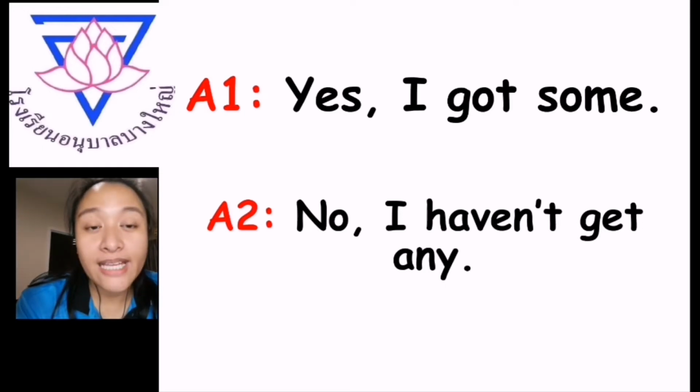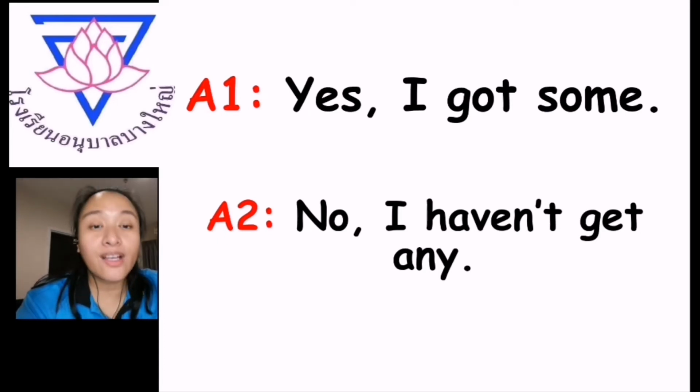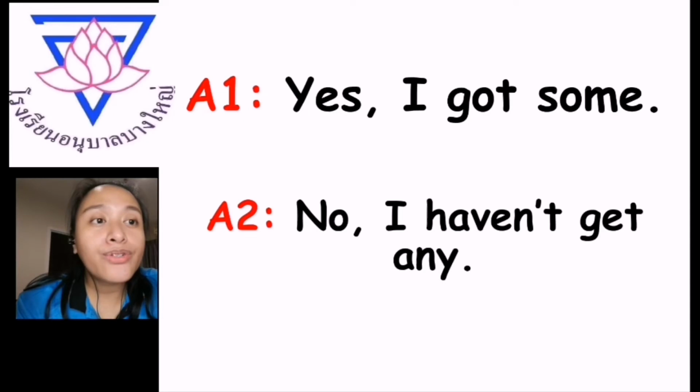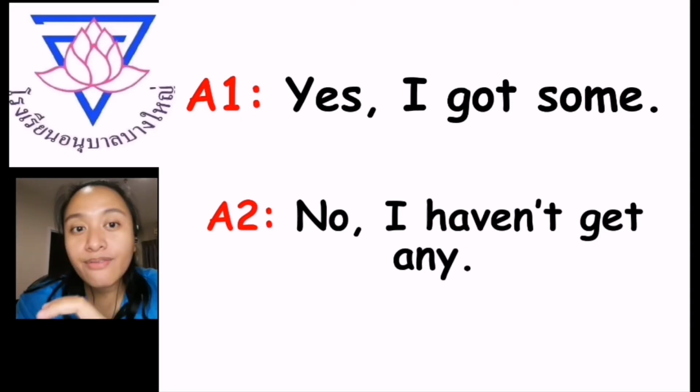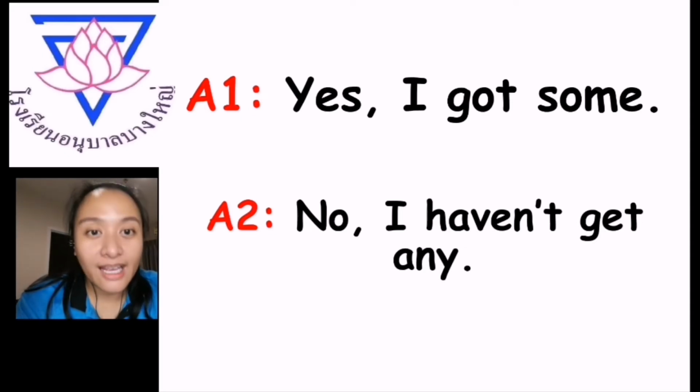So we use any in the negative sentence. As you can see, in the first sentence, because the person has coffee, we use the quantifier some. Some is positive, any is negative.